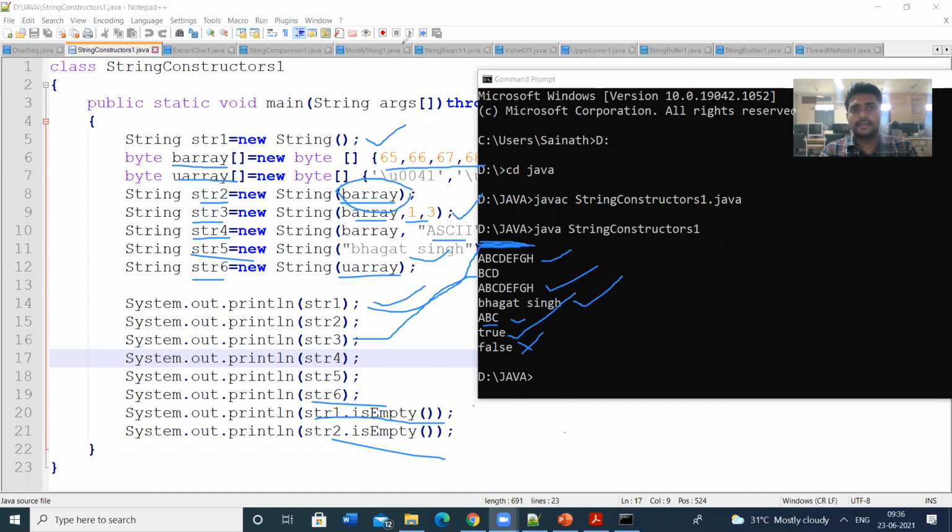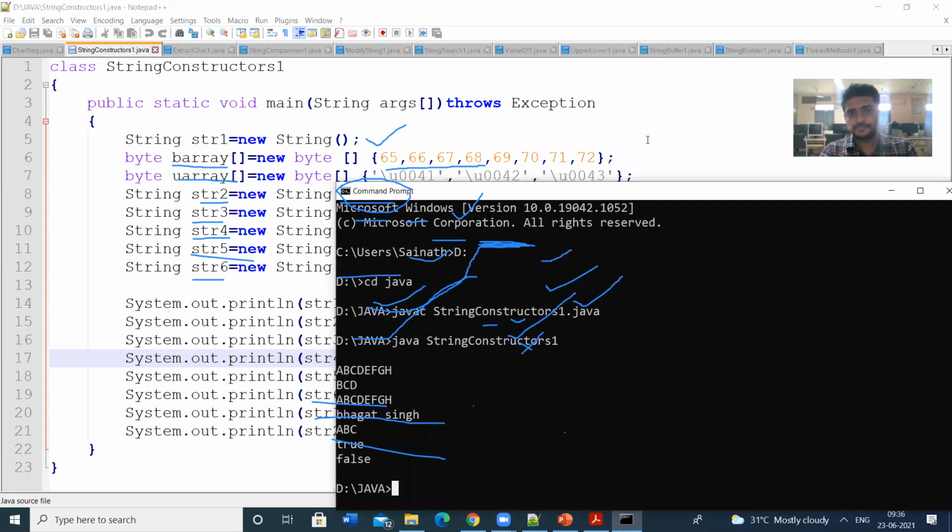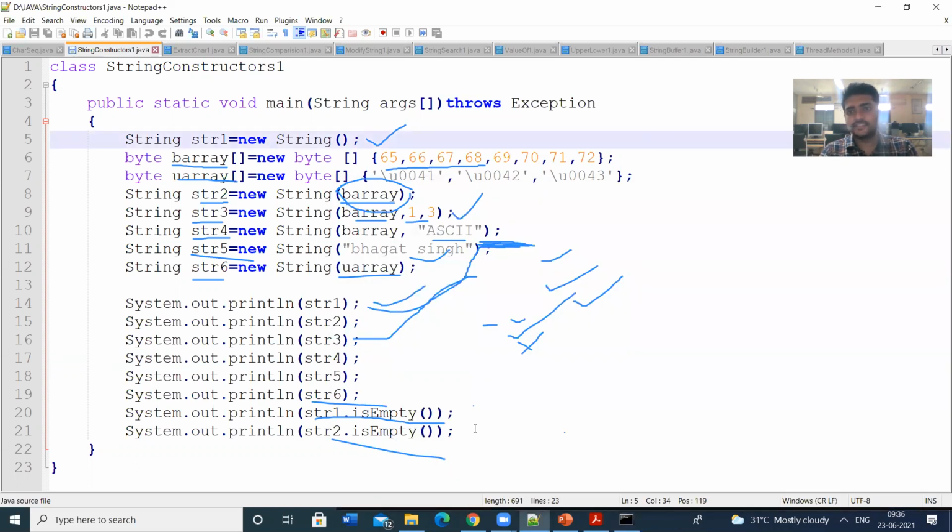This is how you can initialize the constructors. In so many ways, you can initialize the constructors. The most general one is this one. Generally, if you have a string, we can pass the string value, or the string may be stored in a byte array, and then we can pass the array.